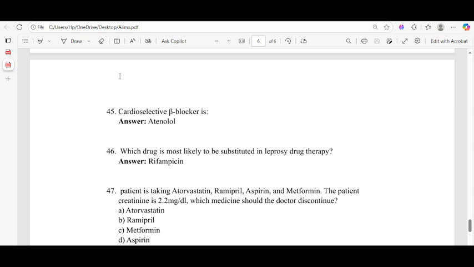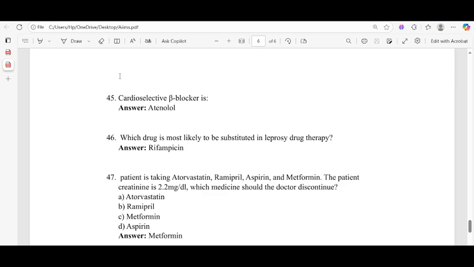And 46, which drug is most likely the substitute in leprosy drug therapy, bactericidal? That answer is rifampicin. Rifampicin is basically used in tuberculosis drug class, and also used in leprosy treatment. That is bactericidal.